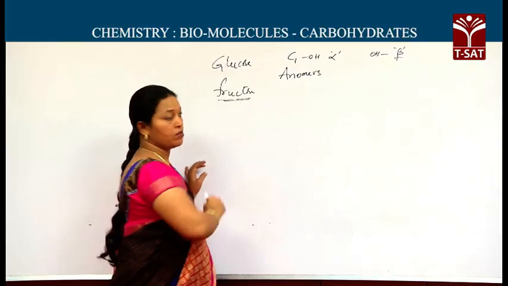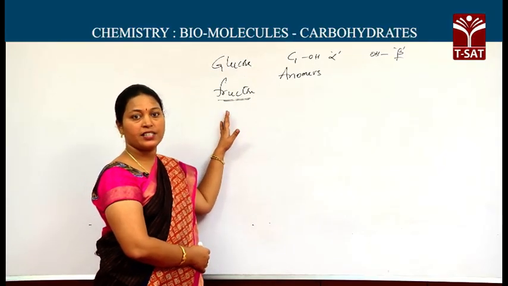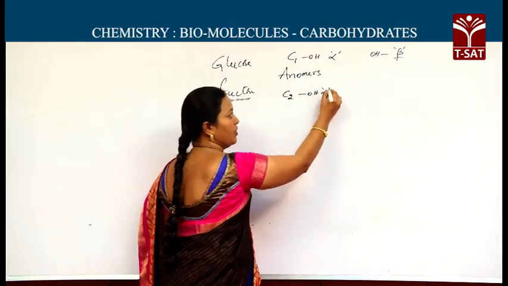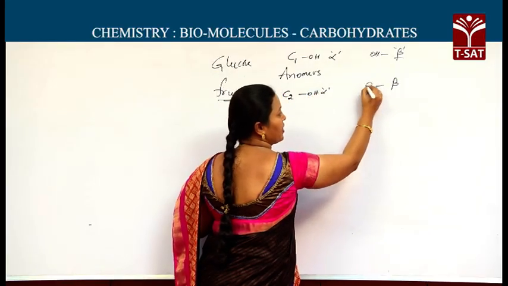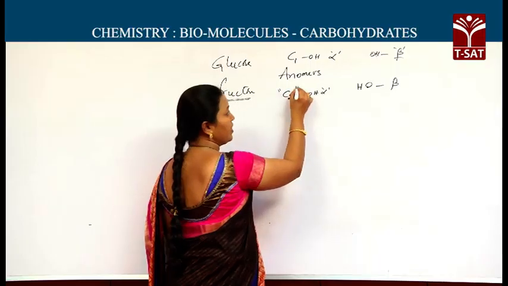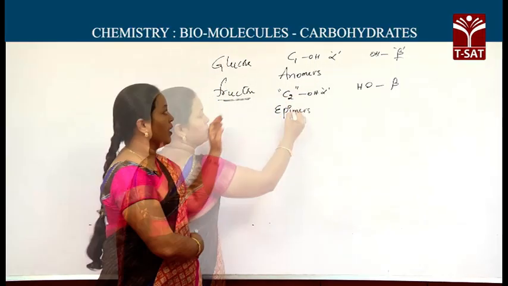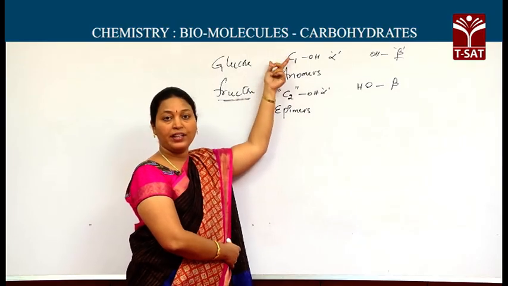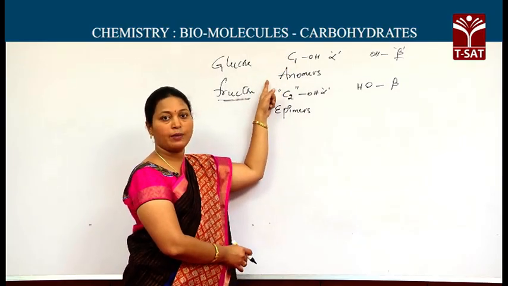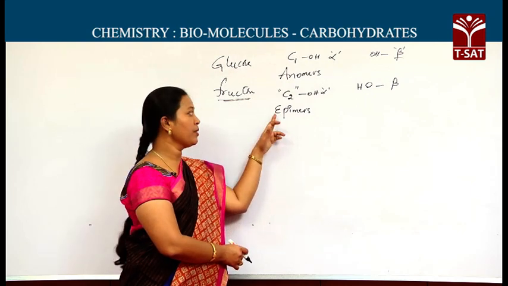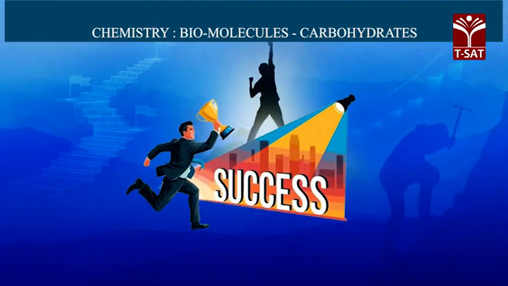Whereas in fructose they differ in their configuration at the second carbon. C2 with OH right side alpha again, C2 with OH left side beta, but the configuration differed at second carbon, so these are called epimers. As the configuration only differs at the first carbon, we can call them anomers. If they differ in their configuration at the second carbon, we can call them epimers.